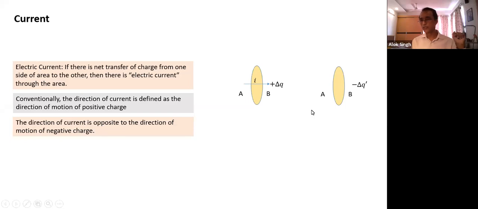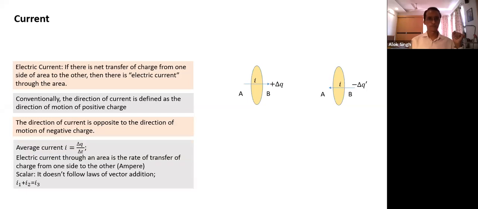What is the direction of current? Not A to B now. The direction of current is from B to A. That's what this convention defines. The direction of current is in the direction of motion of positive charge, or opposite to the direction of motion of negative charge.